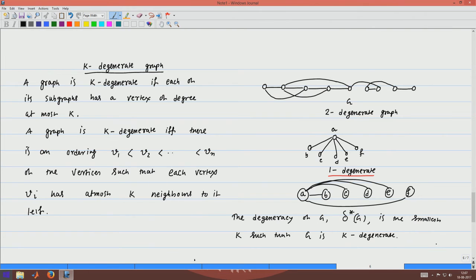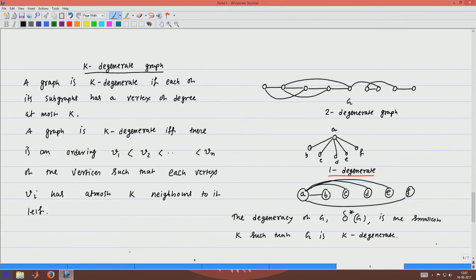Right. So, this is the degeneracy of the graph G. Now, if you remember the greedy algorithm for graph coloring, if the graph is k degenerate, that means in this linear ordering, for vertex i there are at most k neighbors to its left.